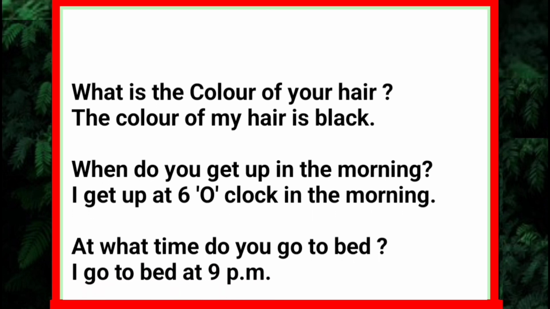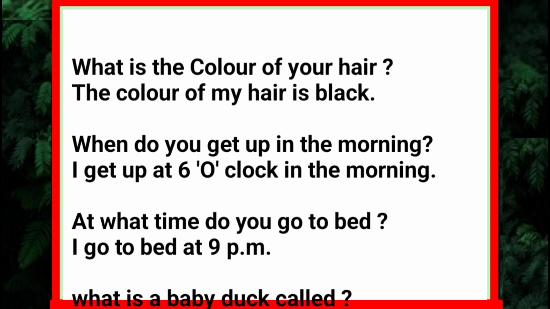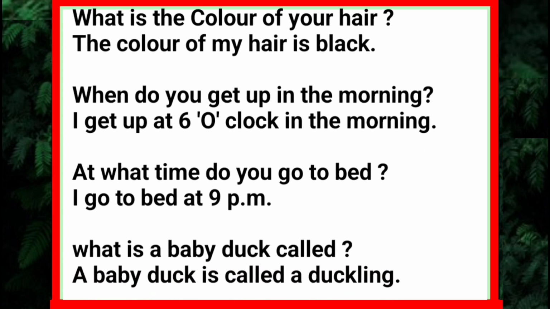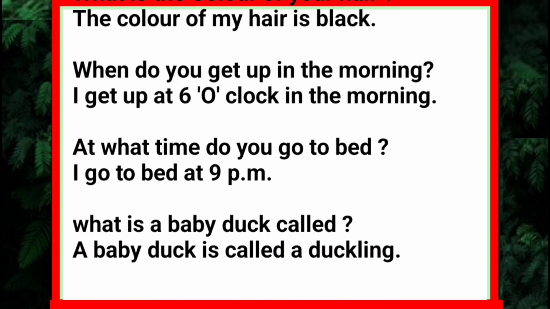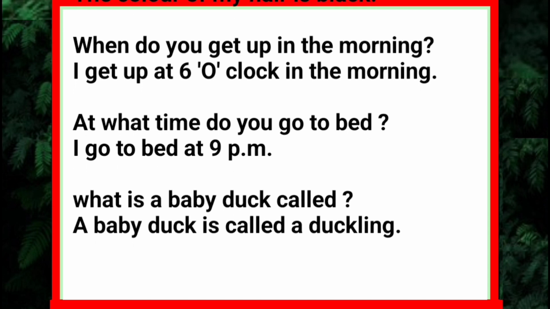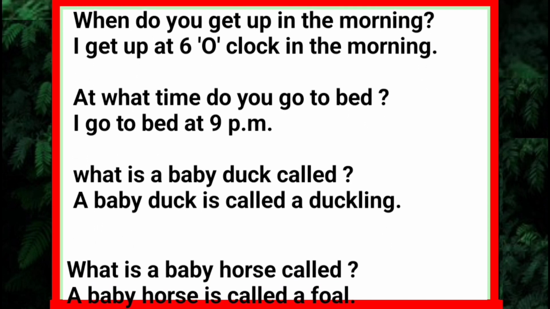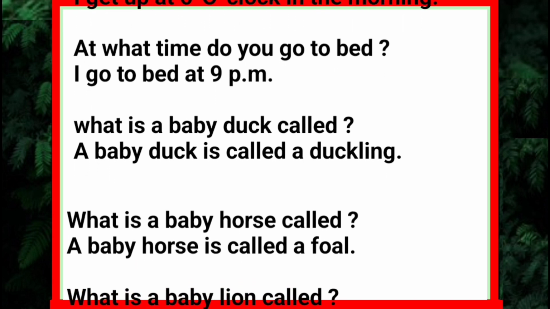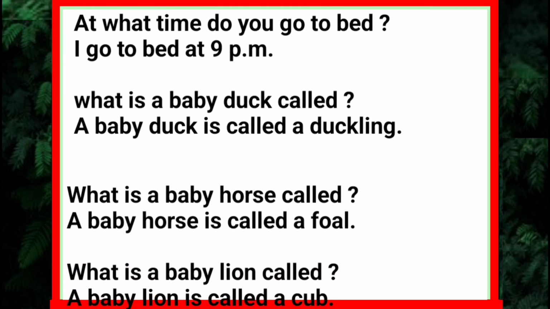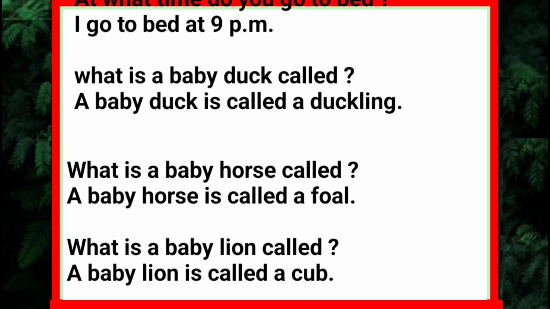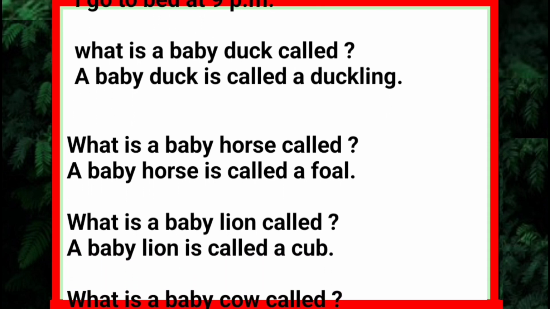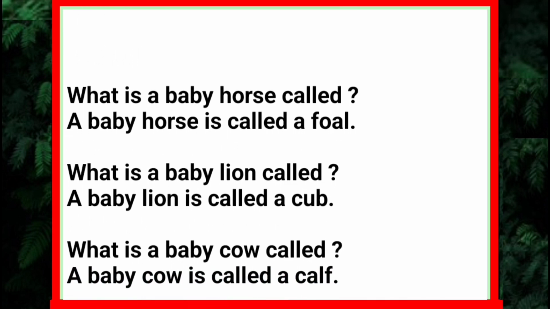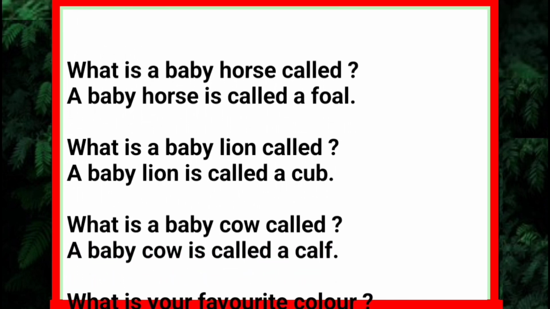When do you get up in the morning? I get up at 6 o'clock in the morning. At what time do you go to bed? I go to bed at 9 p.m. What is the baby duck called? A baby duck is called a duckling. What is a baby horse called? A baby horse is called a foal.